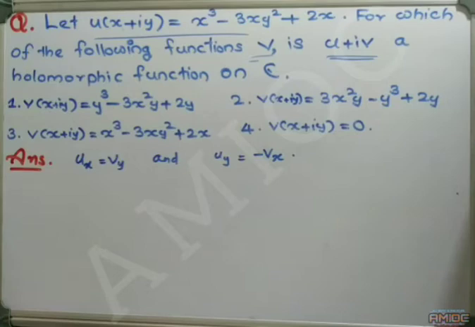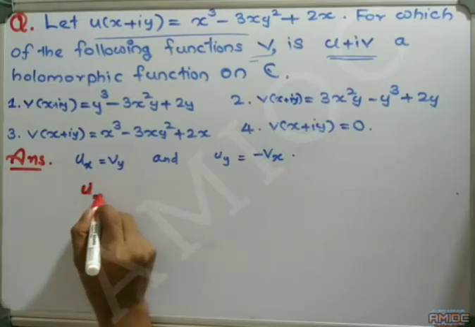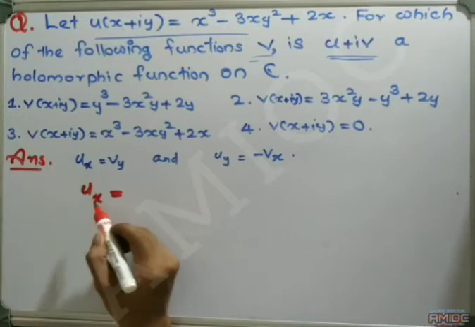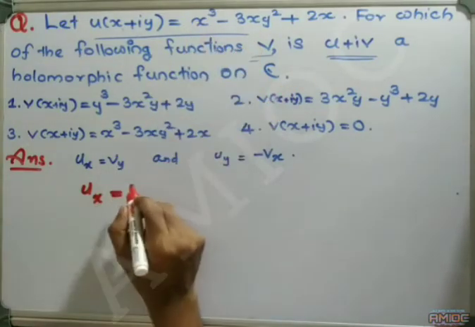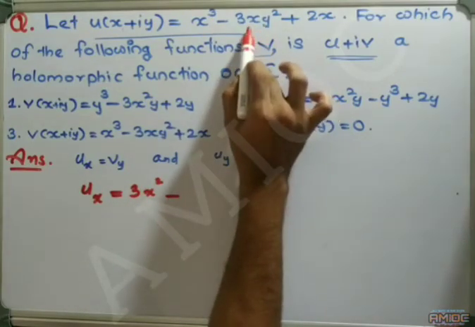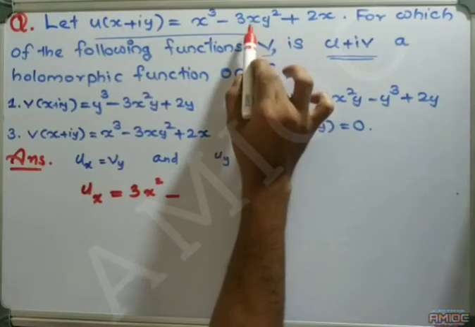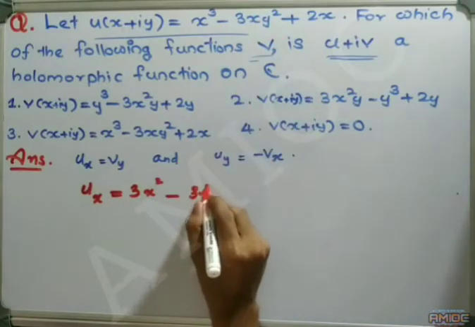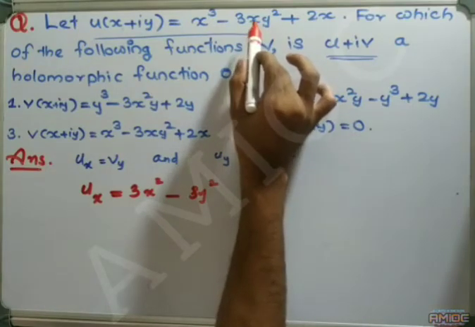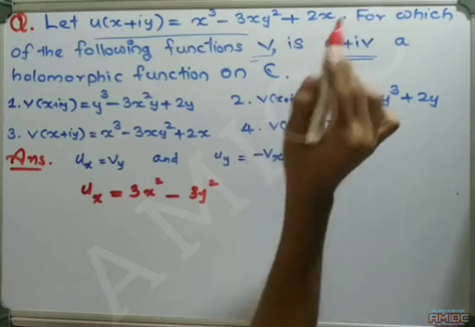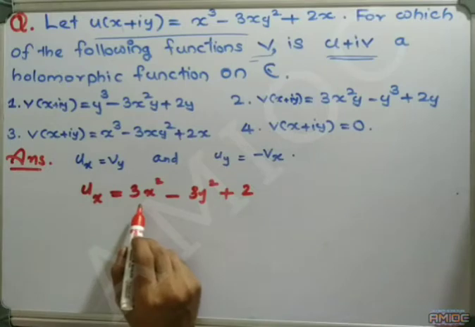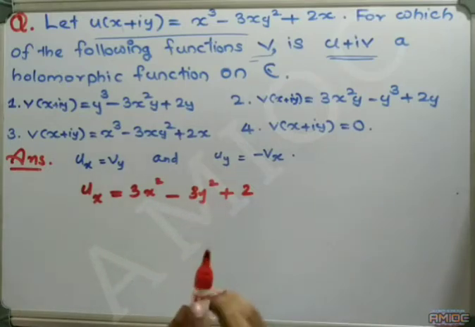Here we are given the function u, therefore we can evaluate ux, the partial derivative of u with respect to x. The derivative of x cube is 3x square, minus the derivative of 3xy square with respect to x, which is 3y square, and the derivative of 2x is 2. Therefore, ux is 3x square minus 3y square plus 2.